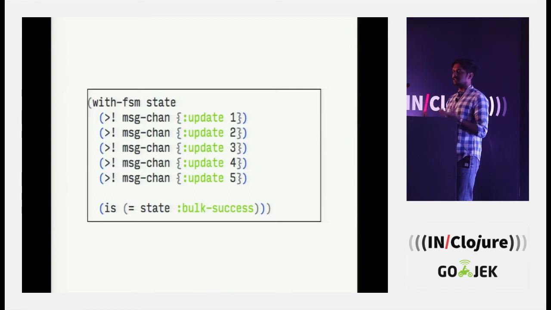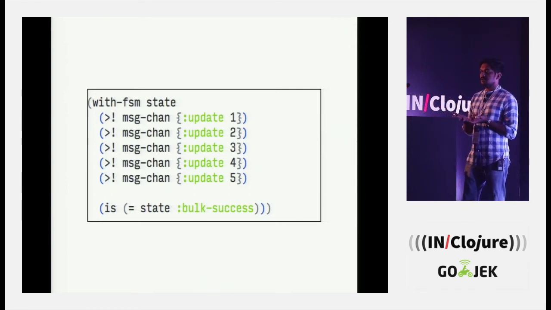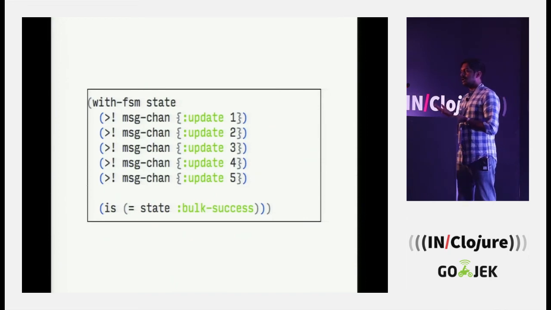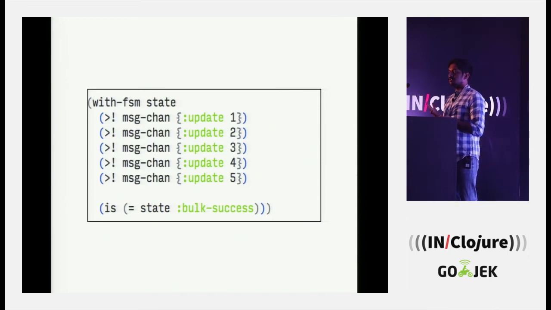They are just switching states. So it's kind of like a state machine. This is also inspired by Erlang's gen_fsm, which does something similar. So what you are doing is pushing a bunch of things in a message channel, updating your state, and then checking if the state is correct or not.